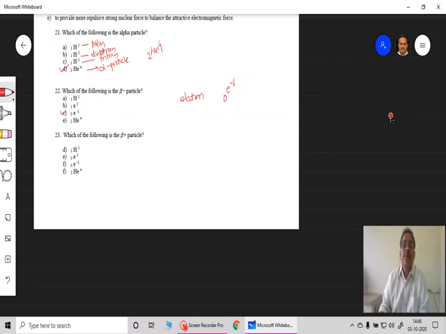Whereas a beta plus particle will be exactly opposite to this. So this also has its mass number, or atomic number, to be 0, the symbol is the same, and in this case this will be a plus charge. So this is called an electron, this is called a positron, and these are antiparticles of each other.